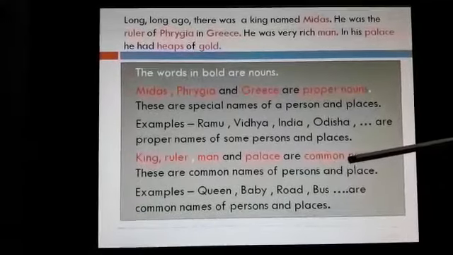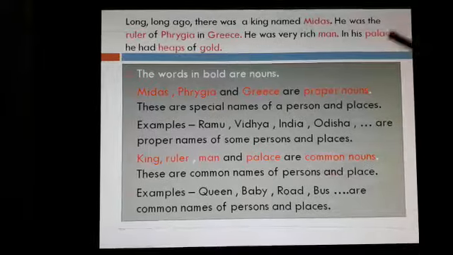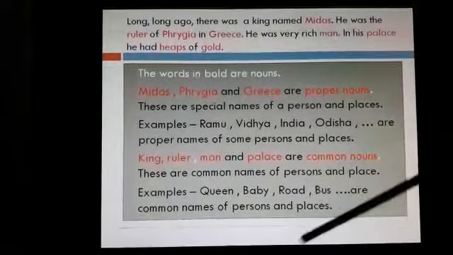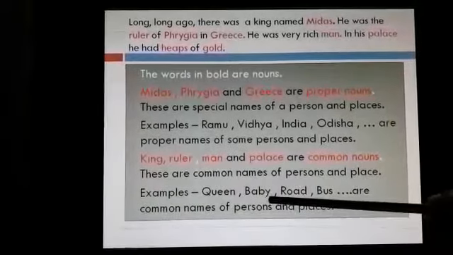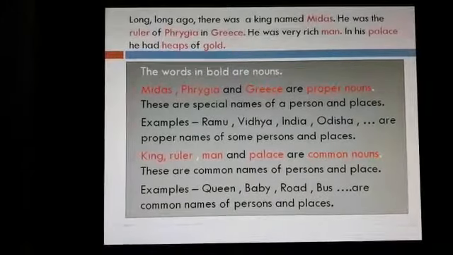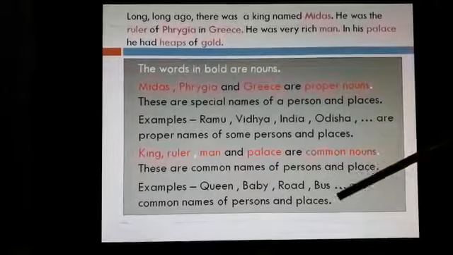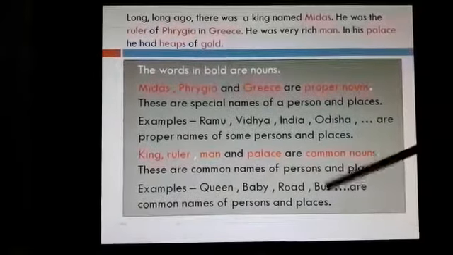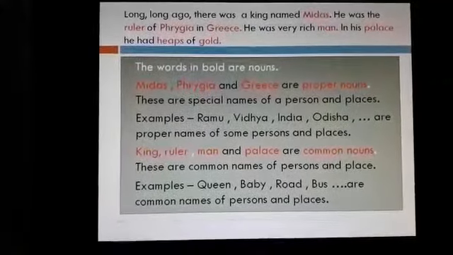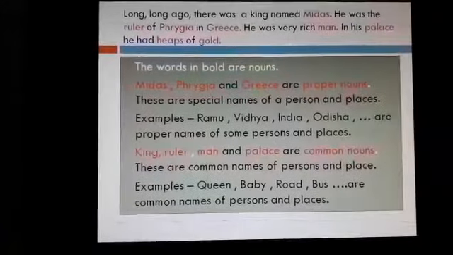Next we go with king, ruler, man and palace, which are common nouns. Now common noun is that which is a name for a common thing. These are common names of persons and places. Some more examples are queen, baby, road, bus, school, station, etc. These are some common places. It is not a particular thing. It's not a proper thing. So they are called common nouns. So here we saw the examples of proper nouns and common nouns.